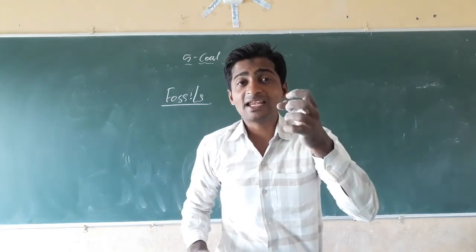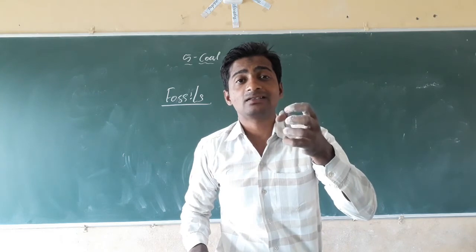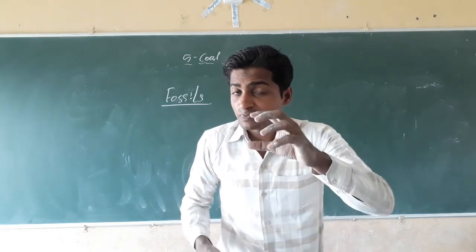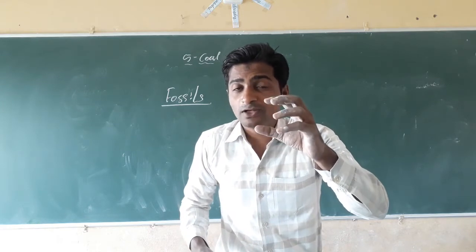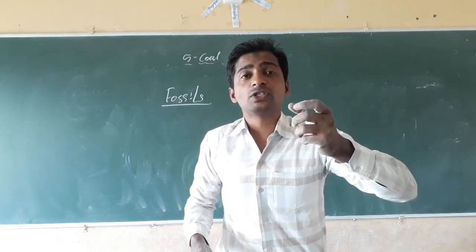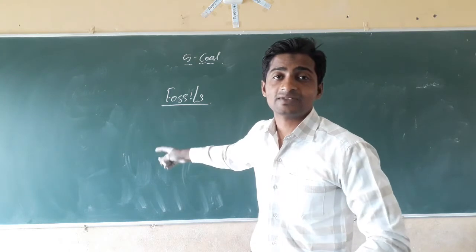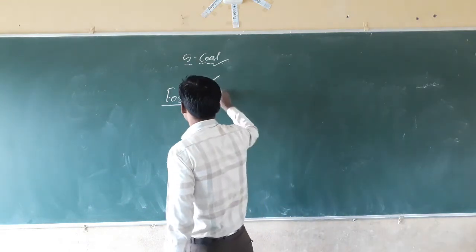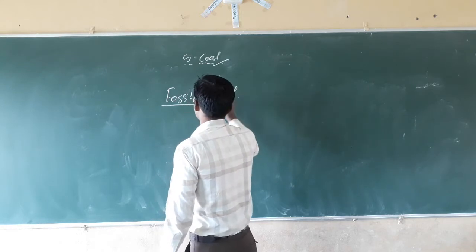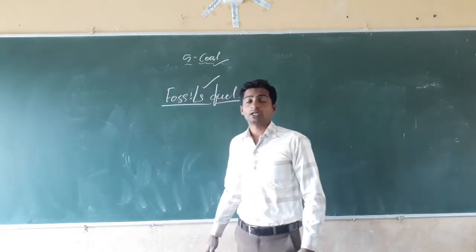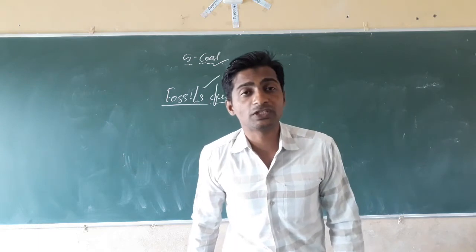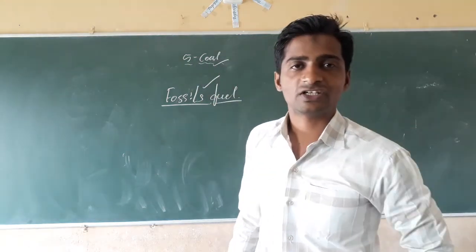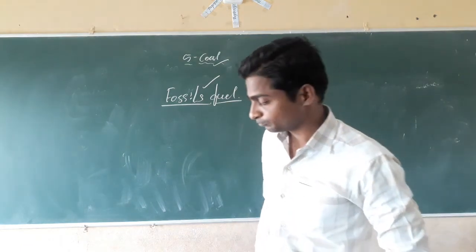The hard remains of organic matter after its death are called fossils. See, coal is a fossil fuel. Why? It forms due to the decomposition of organic substance, that is plants. Isn't it? Coal is a fossil fuel because it forms due to the decomposition of fossils of plants from millions of years back.